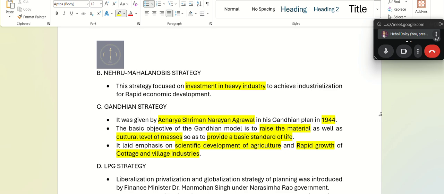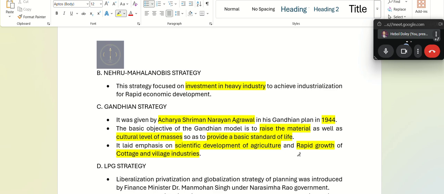Sir, Nehru Mahalanobis strategy focuses on investment in heavy industries, and in Gandhian strategy, provide a basic standard of life, emphasize more on scientific development of agriculture, and cottage and village industries. So the difference was in the level of industry. So Nehru Mahalanobis focused on heavy industries, Gandhian focused on cottage and village industries.